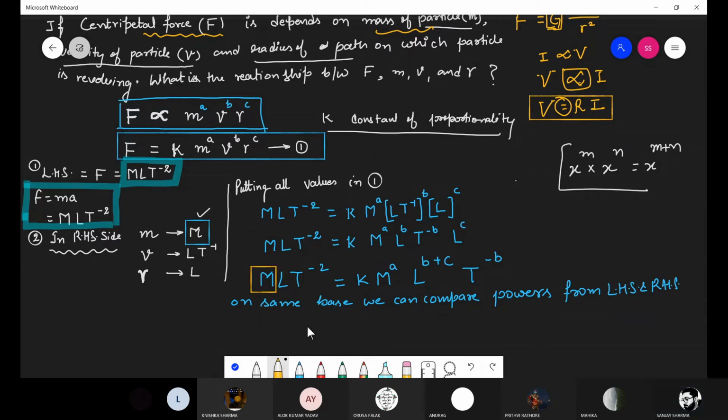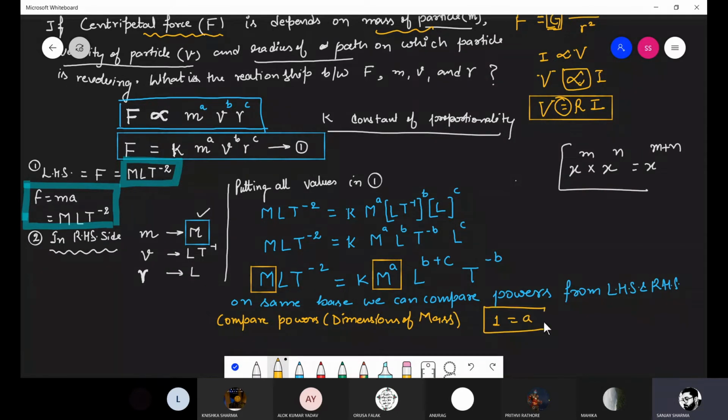Tell me. In the dimensional formula for mass, what is the power? That power is 1. And in the RHS side, what is the power? That power is a. So I can compare powers or dimensions of mass. ठीक है, तो ये क्या मिलेगा? 1 is equal to a.